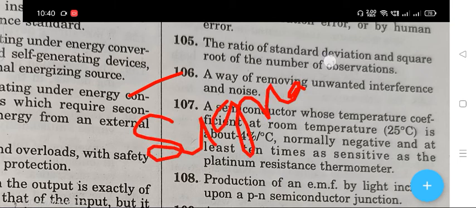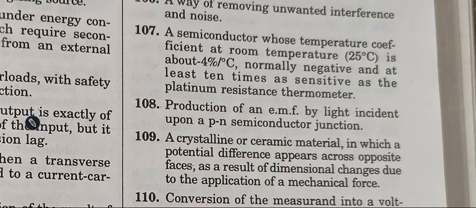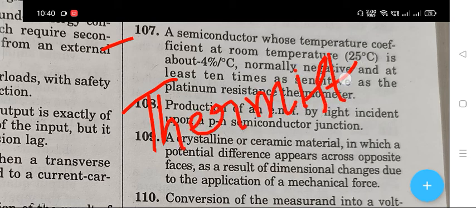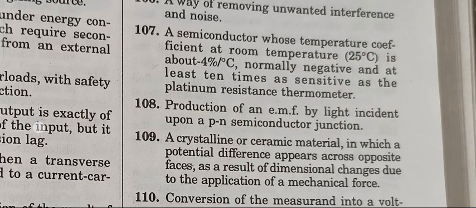The next question 107 is that a semiconductor whose temperature coefficient at room temperature 25 degrees Celsius is about 4% per degree Celsius, normally negative and at least 10 times as sensitive as the platinum resistance thermometer. The right answer is thermistor. Is thermistor.